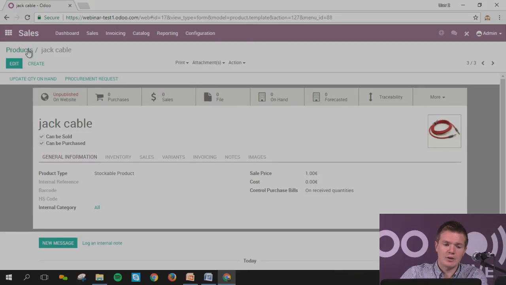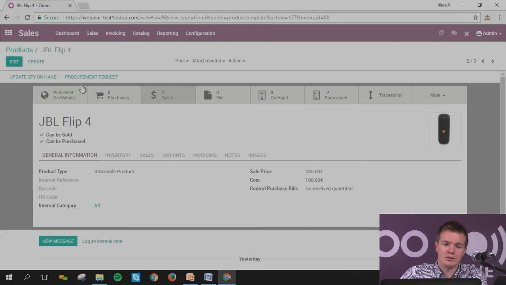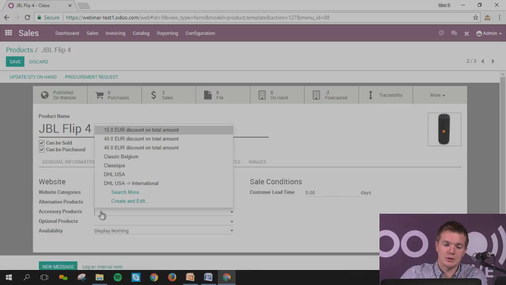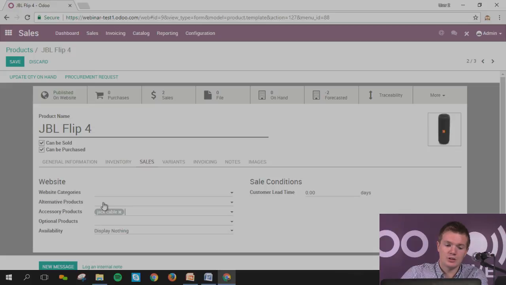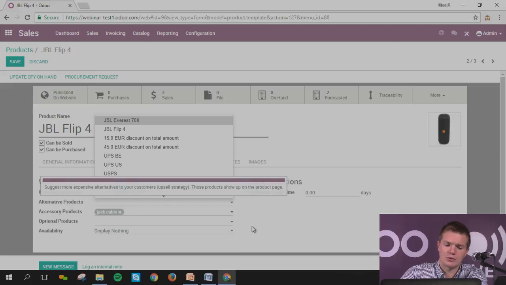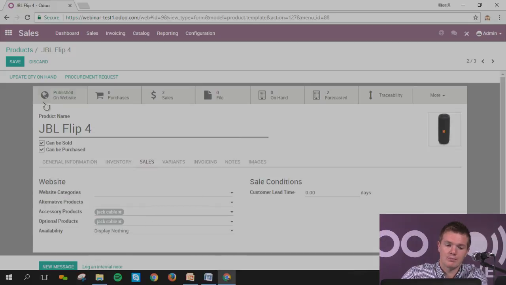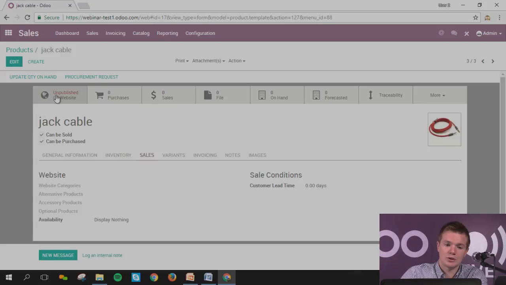I'm going to say that this jack cable will be published. That's all right, but I want to link it with the GBL flip, let's imagine, as an accessory product. It's a jack cable. I want to put it as well as an alternative product. No, well, actually, this makes no sense. Or optional product as well, so that the client will see it two times. I can save it, and I will publish it online also.